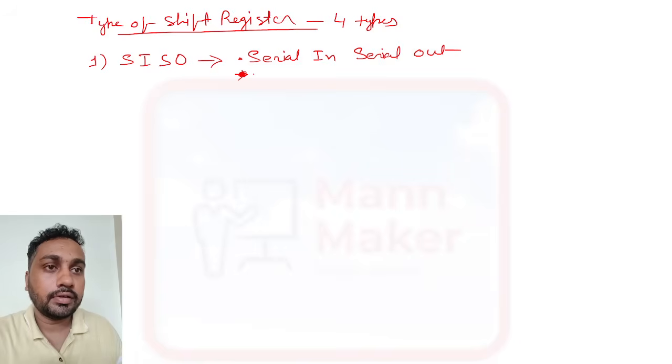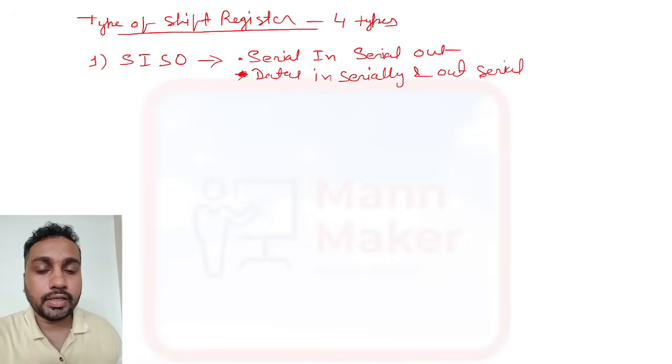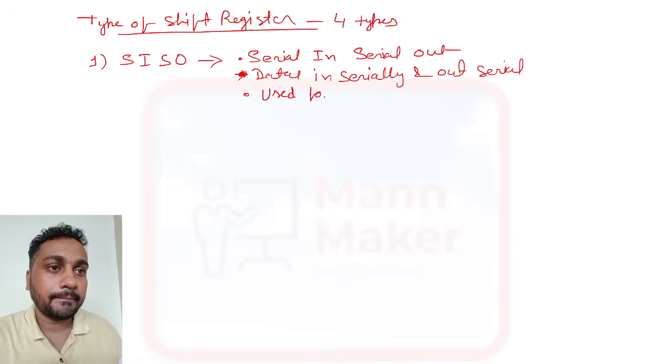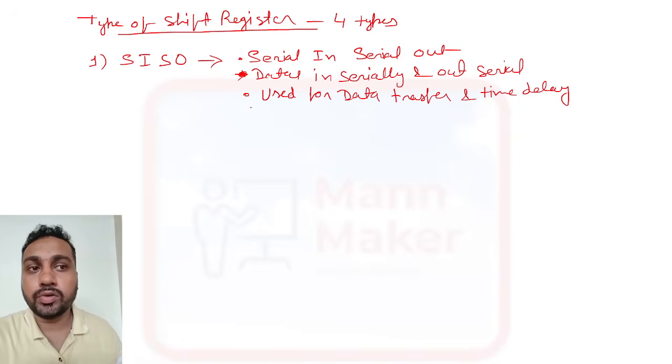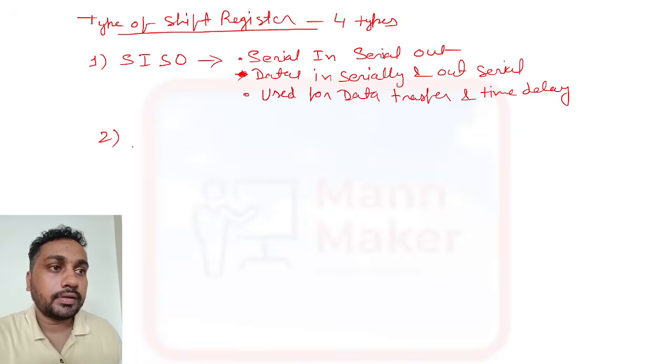Here data will come in serially and go out serially. It is used for data transfer and time delay. SISO is used for data transfer and time delay.